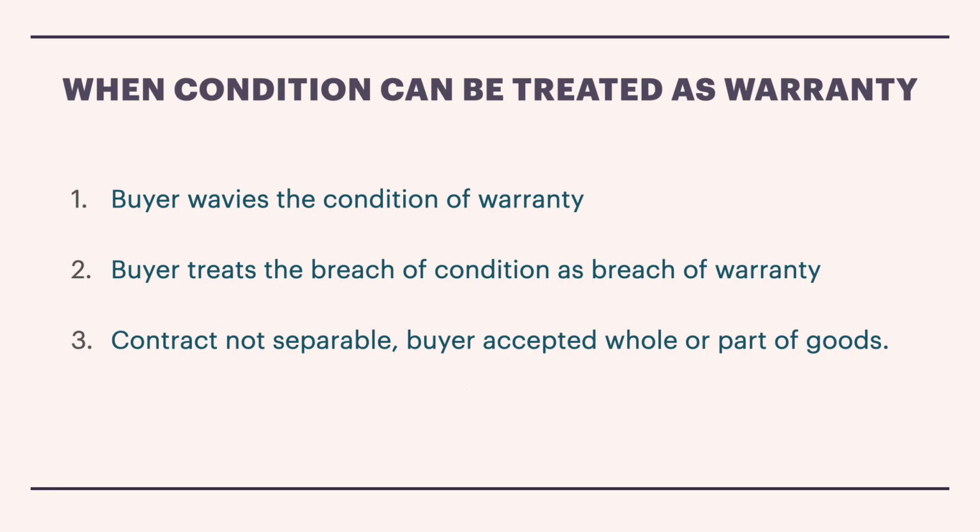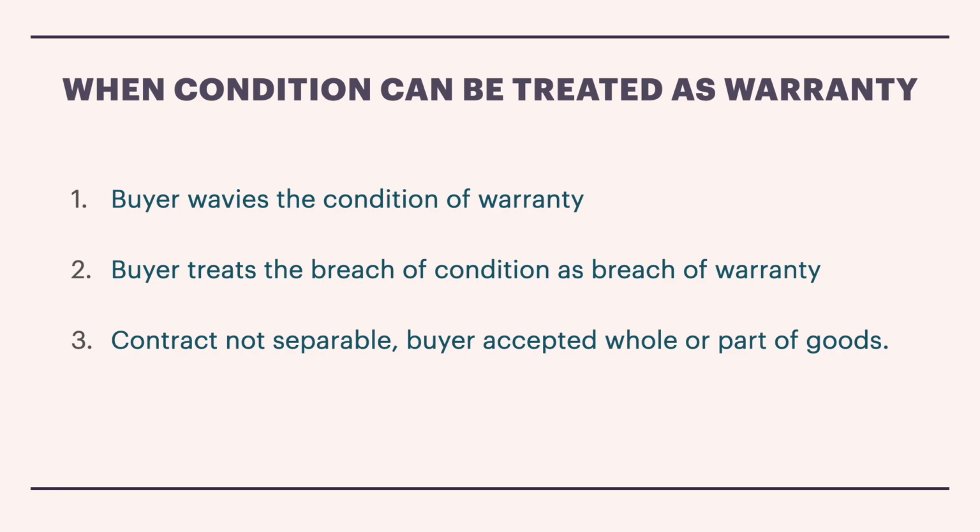So, under which circumstances can a condition be treated as a warranty? Now, in a few of the cases, the buyer, once he has purchased the goods and found some fault with it, or the condition itself is not working, not every buyer would want to terminate the contract and return the goods. There are certain buyers who consider, I will keep the goods with myself. That means I don't want to terminate the contract, but you give me the damages, right? You have to pay the damages to me. So, the first situation is that the buyer waives the condition of warranty.